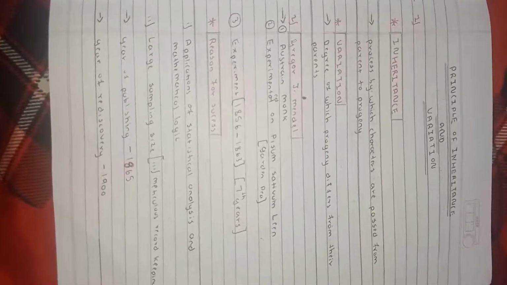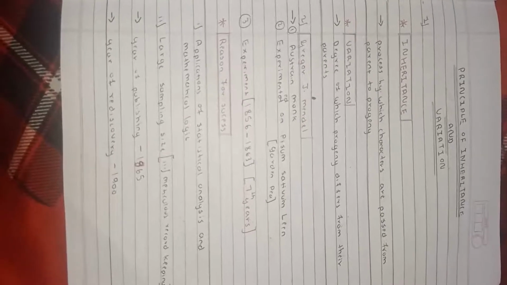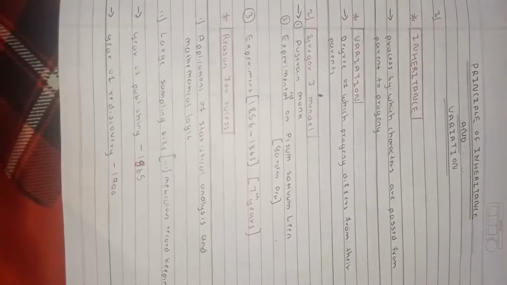Who is Gregor John Mendel? Gregor John Mendel was an Austrian monk and he experimented on Pisum sativum. It is the Latin name of the pea plant, and the common name is garden pea. He invested 7 years in his experiments, from 1856 to 1863.